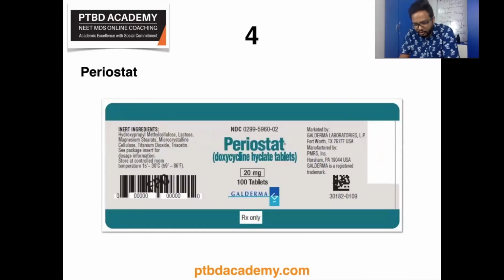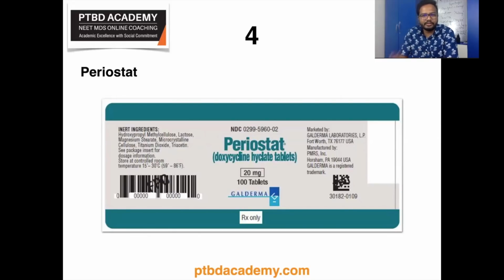And also there seems to be a question on Periostat. So this is something which we had discussed a number of times. So for sake of completing this discussion, let me review some important relevant information regarding Periostat. Periostat, sub-antimicrobial dose doxycycline, SDD. So it's a 20 milligram dose of doxycycline, Periostat, that is approved and indicated as an adjunct to SRP in treatment of chronic periodontitis, along with scaling and root planing.